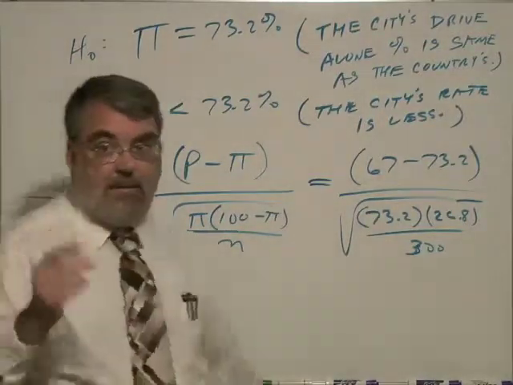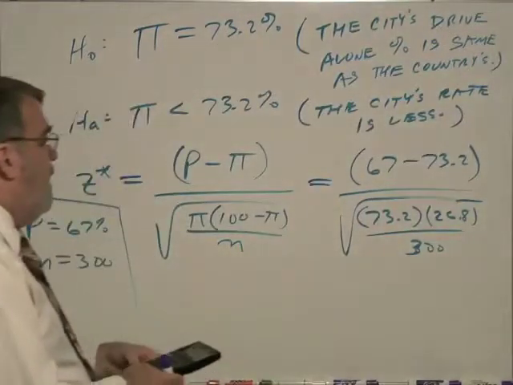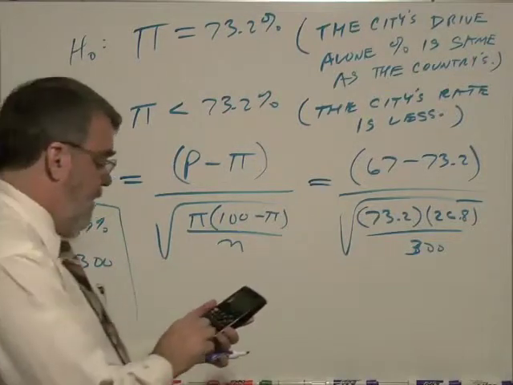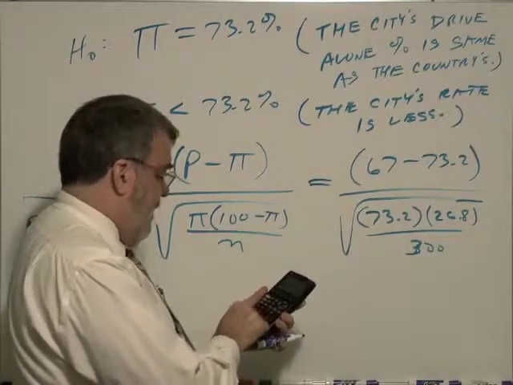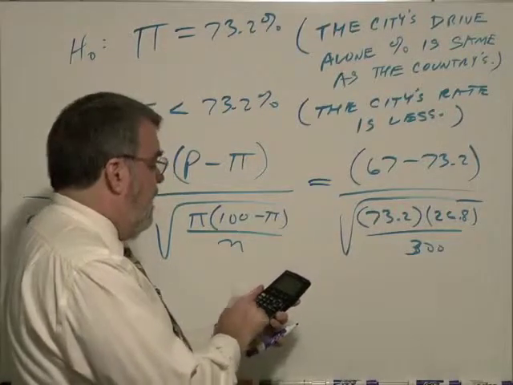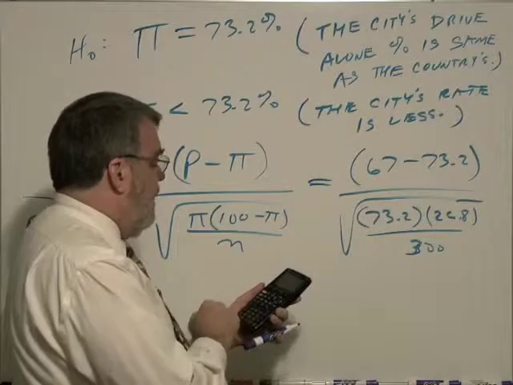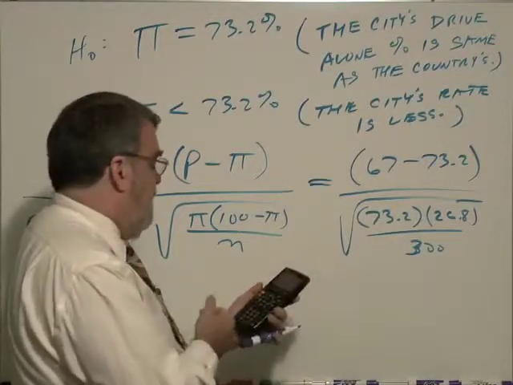All right, I'll need to get my calculator. Let's see what we get. I'm going to calculate the bottom first. Take 73.2 times 26.8 divided by 300. I hit equal, take the square root of that, hit equal.